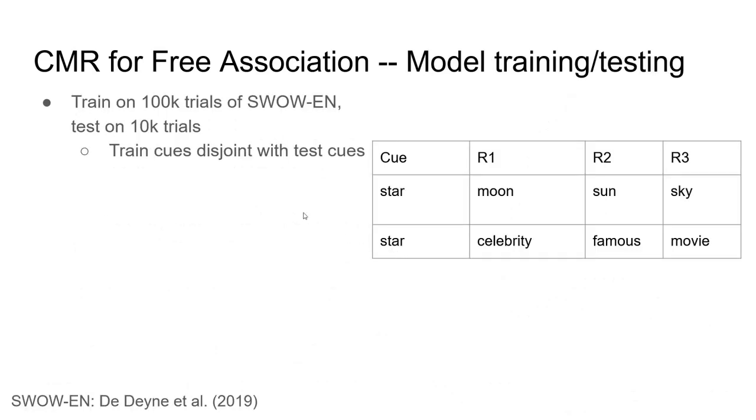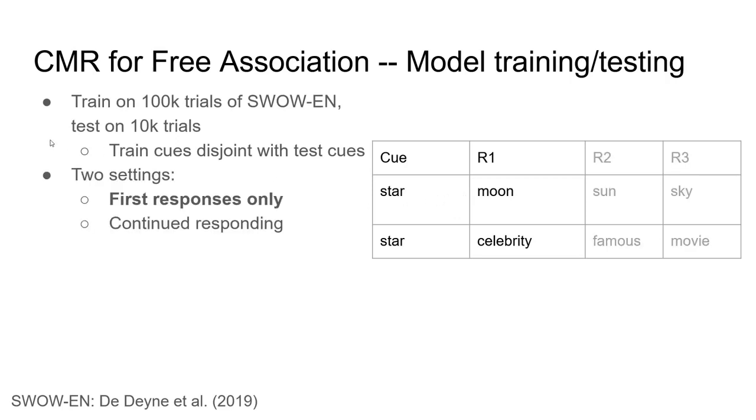So to train and test these variants, we use free association data from the English Small World of Words project. This is a massive data set of free association with over 12,000 Qs, 100 trials per Q, and 3 million unique responses. To keep things tractable, we only train on 100,000 trials and test on 10,000 trials, and we keep the Qs in these 2 sets disjoint so that test trials are truly out of sample. Besides its massive scale, a notable aspect of SWOW is that it asks subjects to give multiple responses to a single Q, which often gives rise to this sort of response chaining that I talked about earlier.